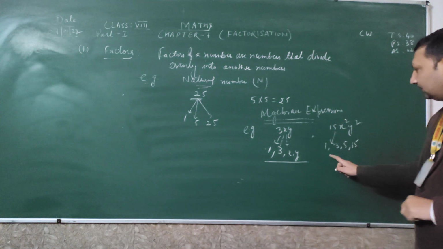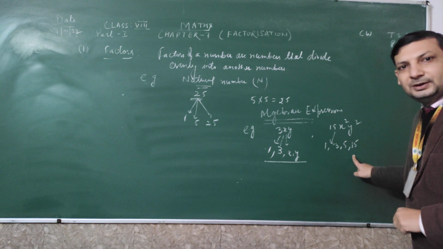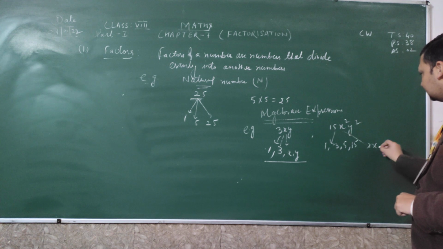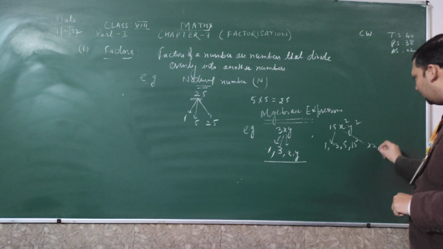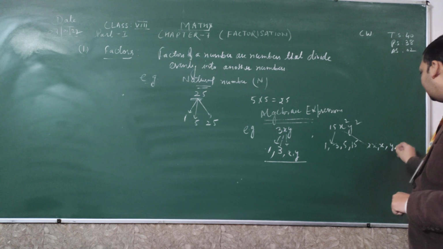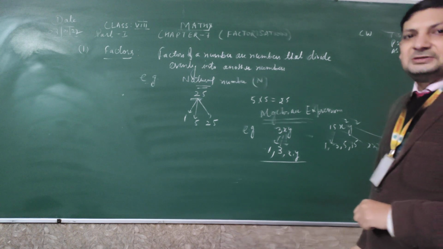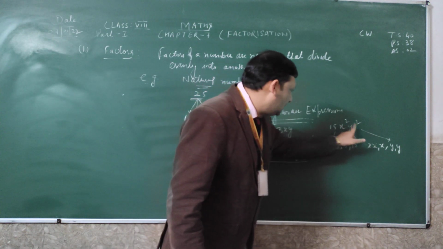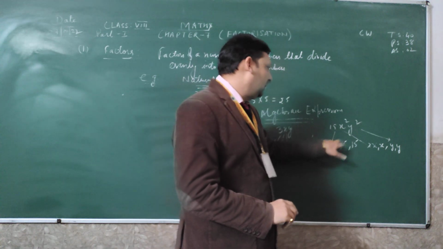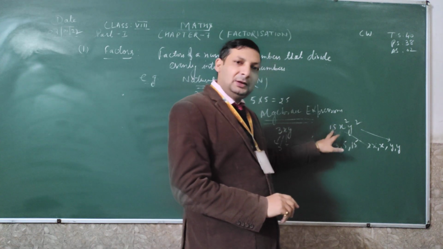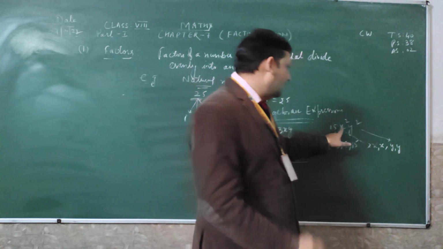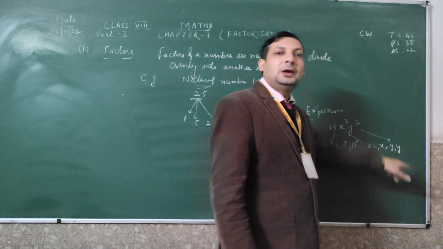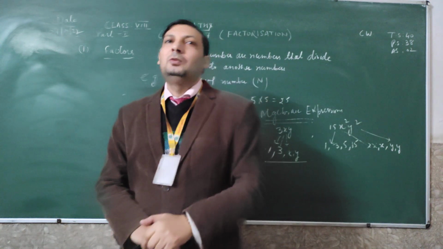That means the factors of 15 are 1, 3, 5 and 15. Then the factors of x square are x, comma, x, and of y square are y, comma, y. It means these are the factors of the expression 15x square y square. 1, 3, 5, 15 are the factors of 15, which is a real number, and x square, which is a variable, has factors x into x, and y square has y, comma, y.